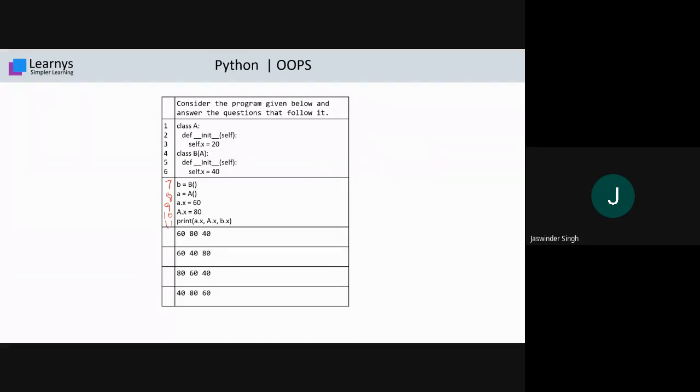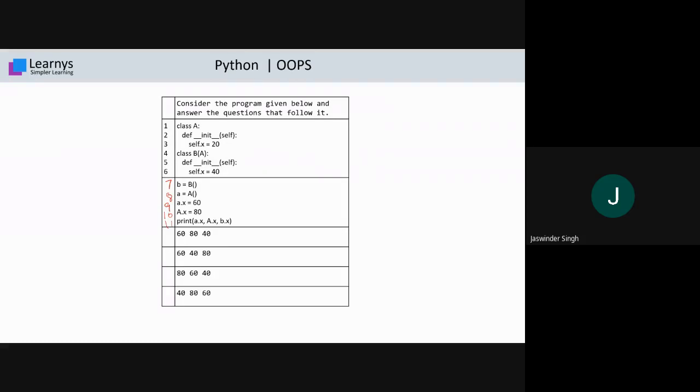At statement number 8, we create another object of class capital A. When we create an object, again the constructor of A is fired, and self.x will contain the value 20. So 20 is assigned to self.x. Now at statement number 9, we change a.x to 60. It means object small a, having variable x, now overwrites the old value, and the new value assigned is 60.